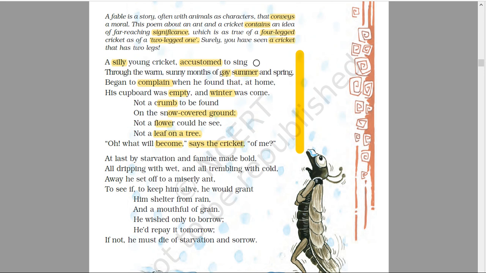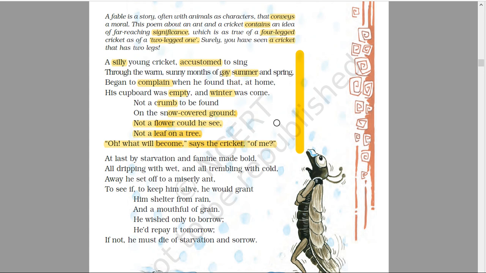The other thing we can note in this poem is the rhyme. Sing and spring rhyme, home and come rhyme, found and ground rhyme, and sea, tree and me, the last three lines of this stanza, rhyme. So it is a fable, it is a poem, and the rhyme and music are very good.